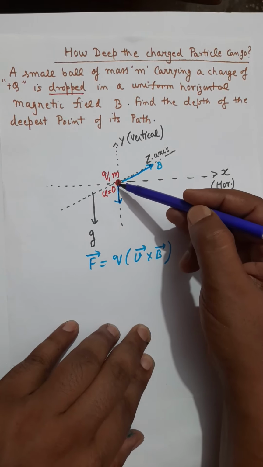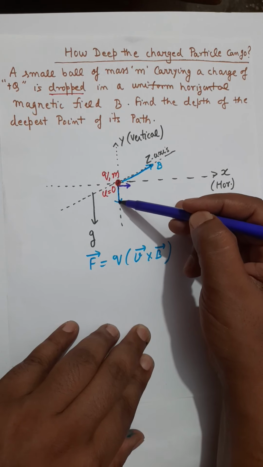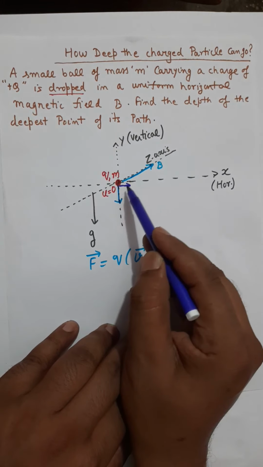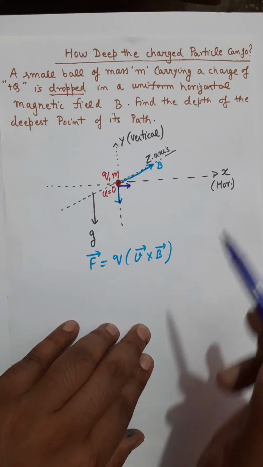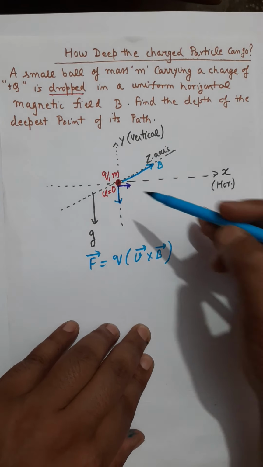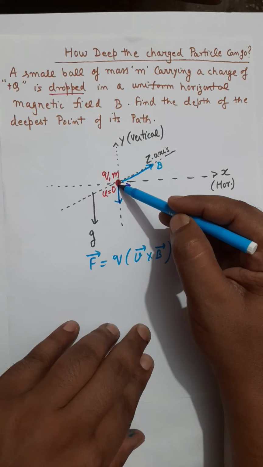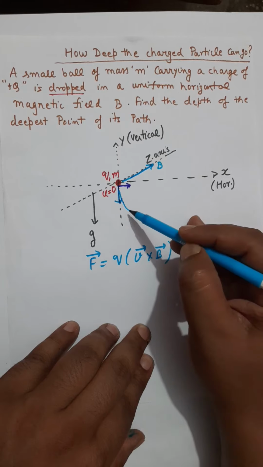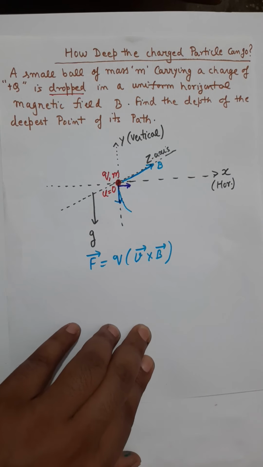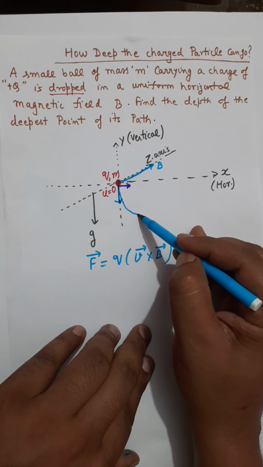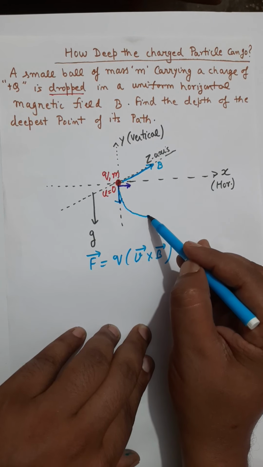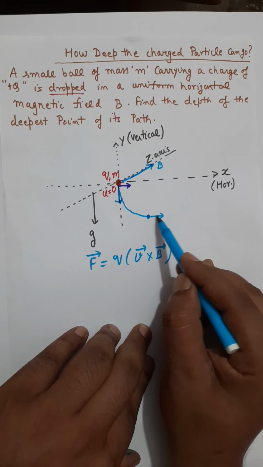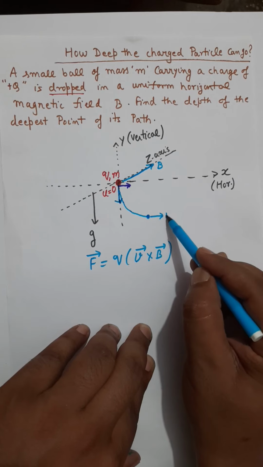and that means the charged particle will take off in the negative y direction, but once it starts to move in the negative y direction, the magnetic force will come towards the positive x direction, and there will be a deviation in the path of the particle, and this charged particle will slowly start deviating. And if you further investigate it, it will deviate like this, and a moment will come when its velocity will be parallel to the x direction.